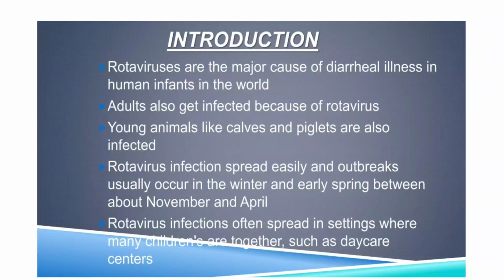Rotavirus outbreaks of infection are seen mostly in November and April. Rotavirus infection often spreads in settings where many children are together, such as daycare centers, because the infection can spread from one child to another through the fecal-oral route. So rotavirus is a major cause of diarrheal illness in children. The infection is more common in the months of April and November, and spreads in areas where more children are together, like daycare centers, and where environmental sanitation is poor.